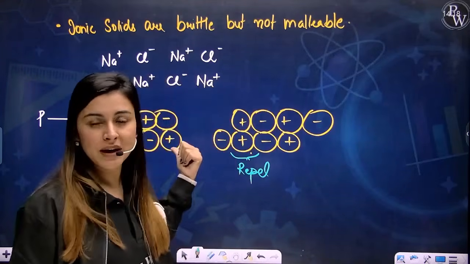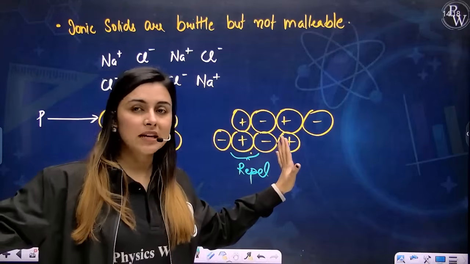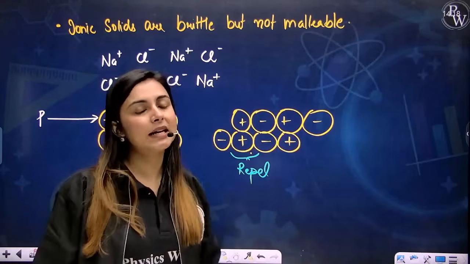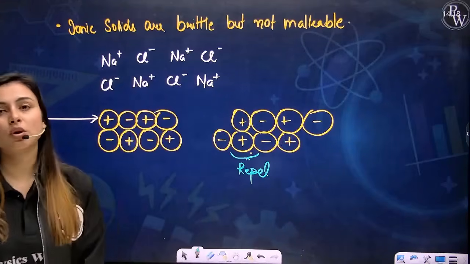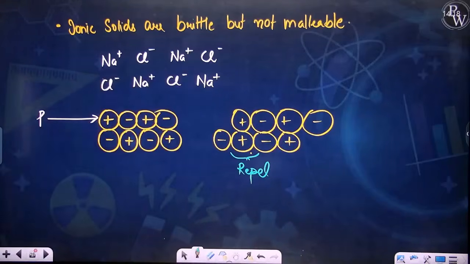They will not move. Particles cannot move here. They are very stable on their positions, right? Yes, and that is the reason you cannot convert them into sheets. So this is why ionic solids are brittle but not malleable. Okay.